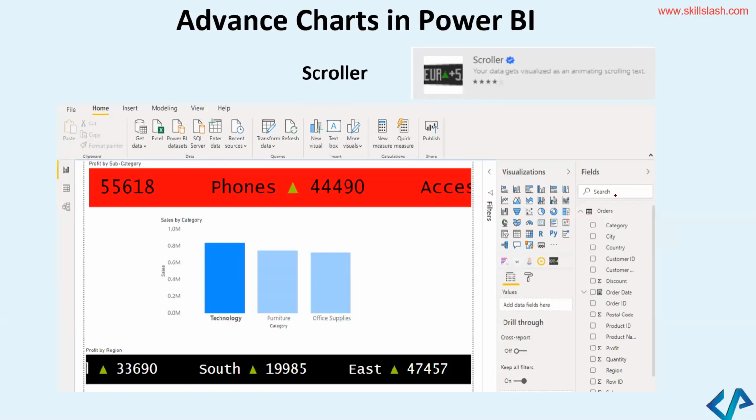So this scrolling can happen. It can scroll the data from right to left. This is a very important visual. It is certified by Microsoft Power BI as well. Okay, so that is called a scroller.